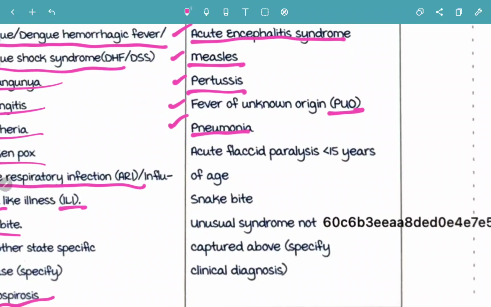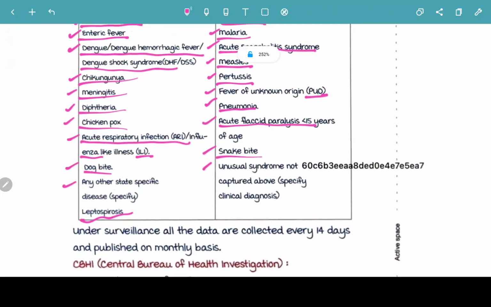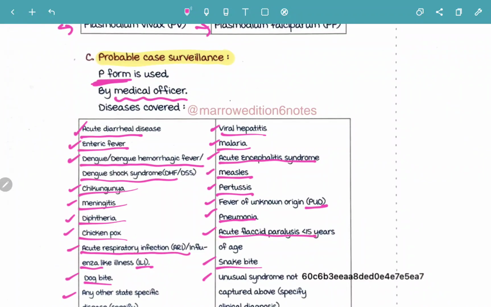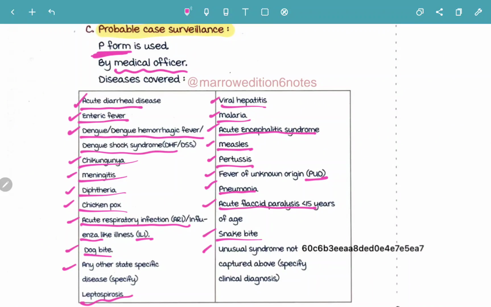pneumonia, acute flaccid paralysis less than 15 years of age, snake bite, unusual syndrome not captured above, specify clinical diagnosis. So unusual syndrome not captured above, that is, you need to specify clinical diagnosis. So probable case surveillance, P form is used, it's by a medical officer, and there are so many diseases covered.